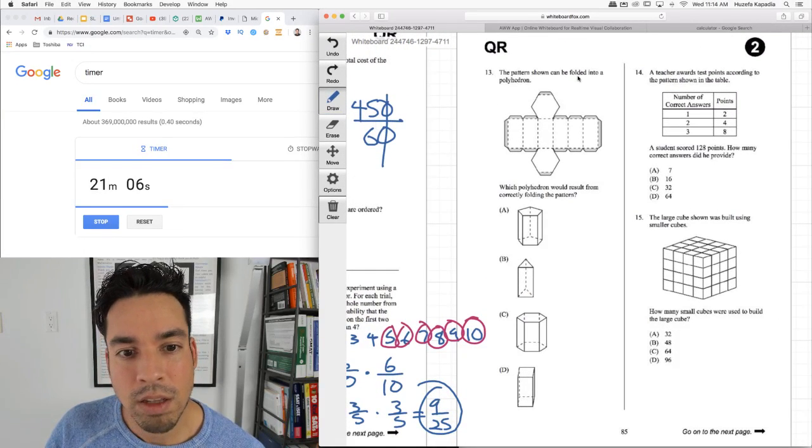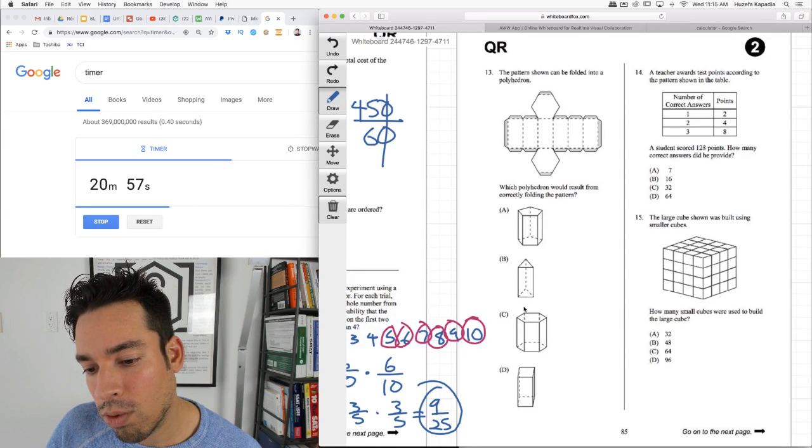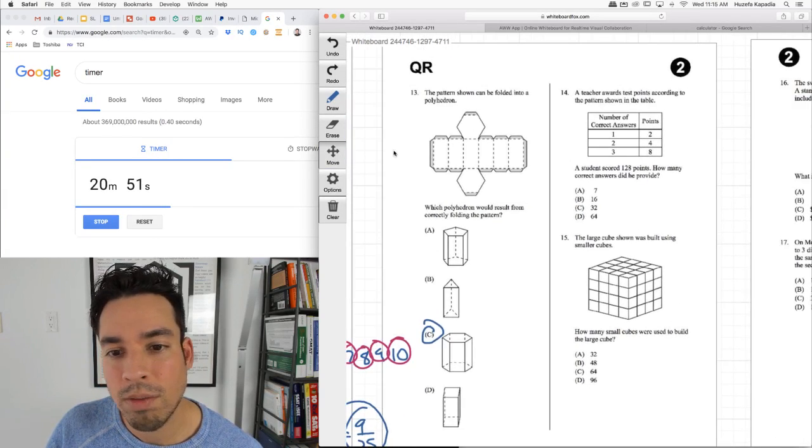The pattern shows can be folded into a polyhedron. Look, real quick, I already can tell it's got 1, 2, 3, 4, 5, 6 rectangles. This one has 1, 2, 3, 4, 5, 6 rectangles, and then 2 hexagons on top. That's a pentagon. It's got to be C. Matching up those sides. 14.